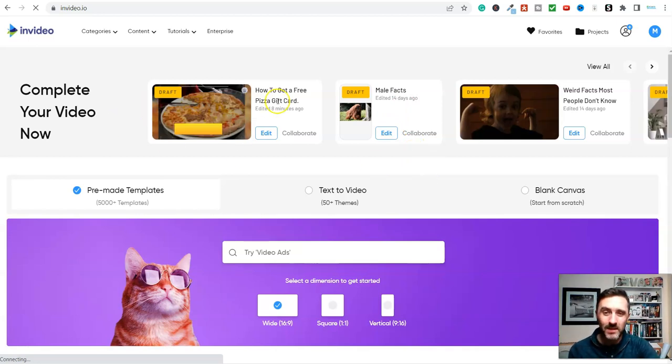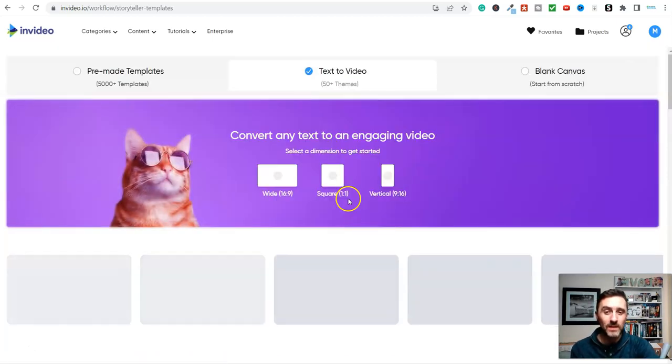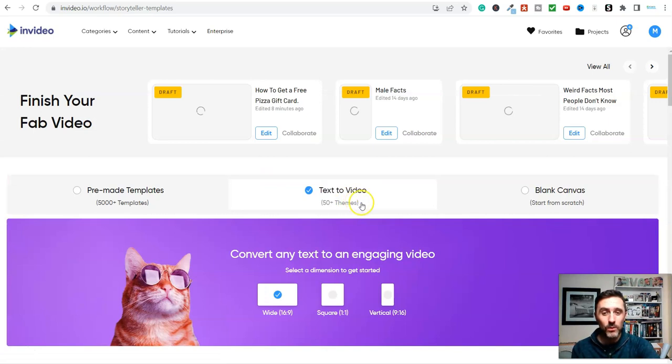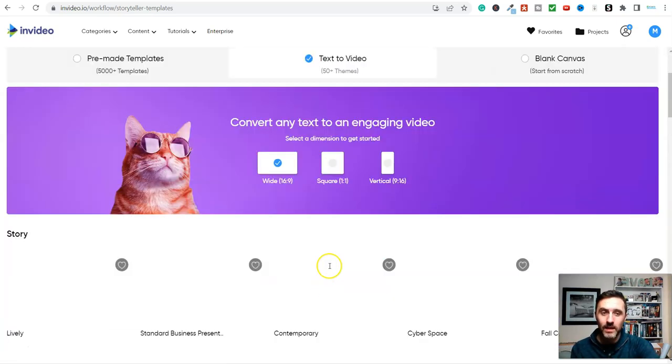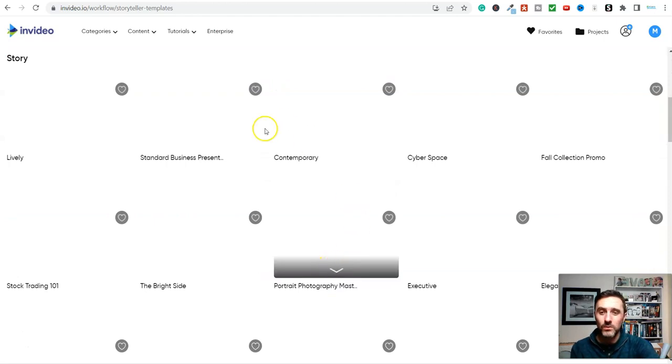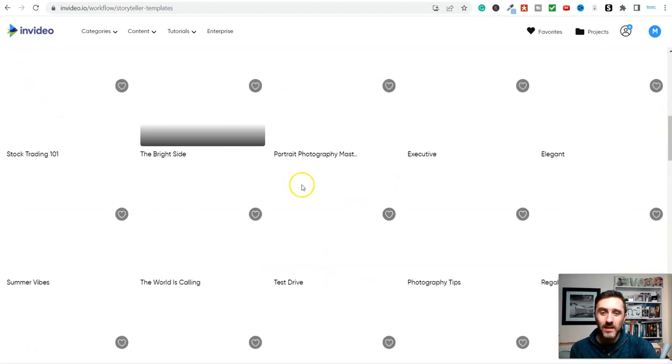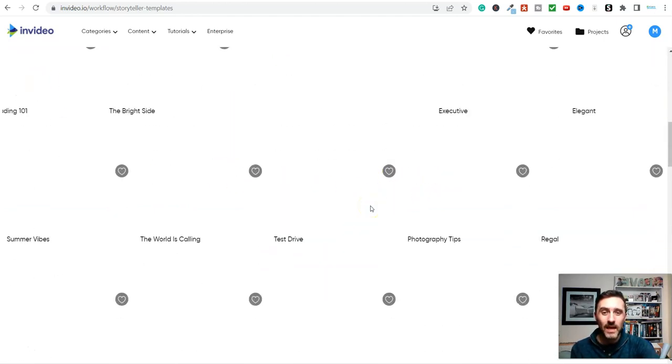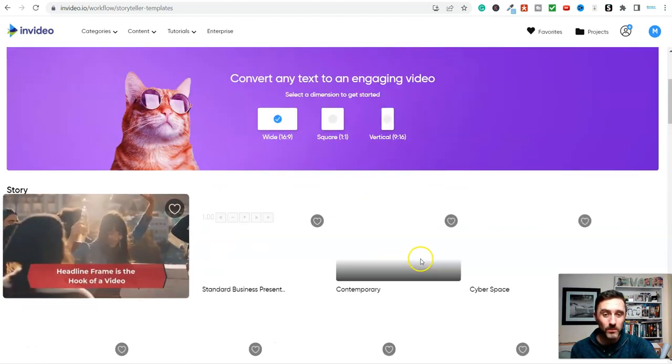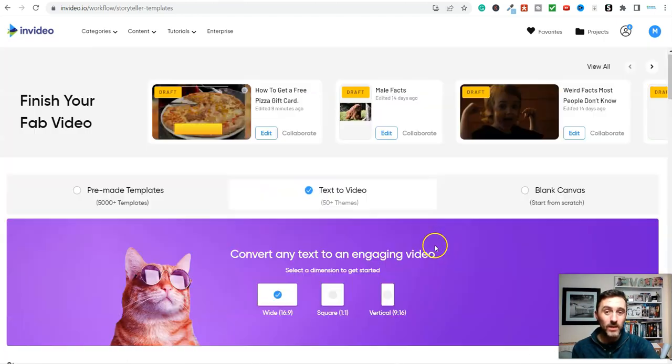And you can see up here, this is literally what I've been playing around with. But all you do is you come on here, you click on text to video, because whatever text you put in here, this software will create a video for you. You use this here, which is 16:9, which is the perfect size for YouTube. And then basically, you see these here, these are all templates. So you can go into any one of these different templates. You just pick one, and then you can start putting your text in.